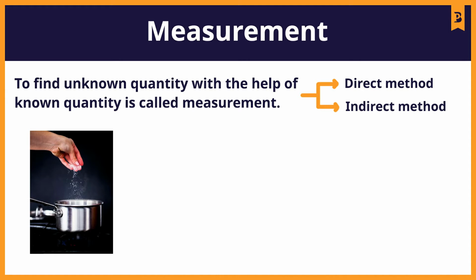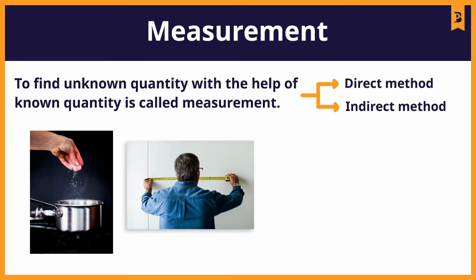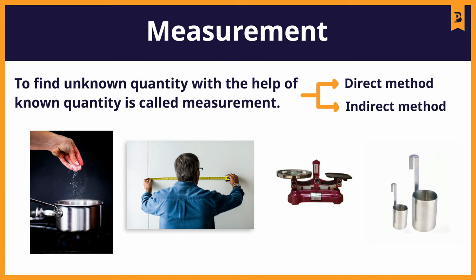And do you know, these things do not require any accurate measure, but for some other things, like to measure the length of any object we need a scale or tape. To measure the mass, meaning weight, we need a physical balance. And to measure volume, we need a measuring cylinder. In this way we need some device to get accurate measurement for our need. So in this way measurement is a great factor of our daily life.